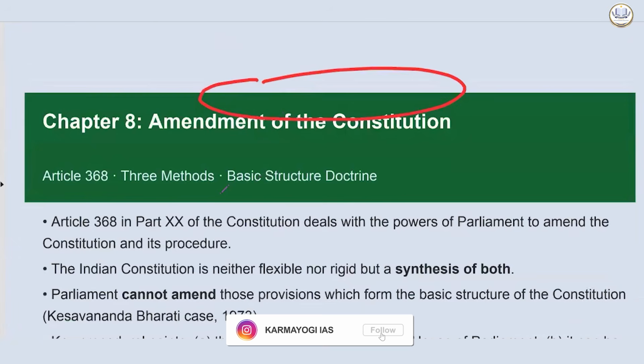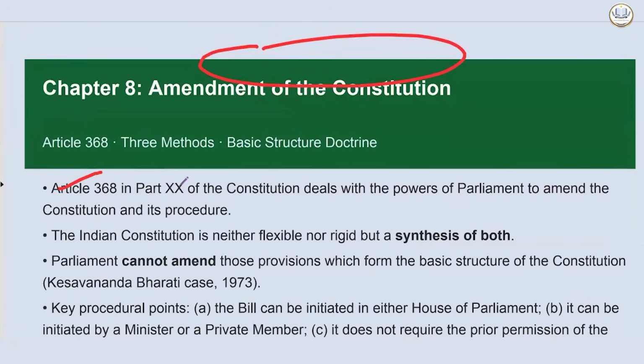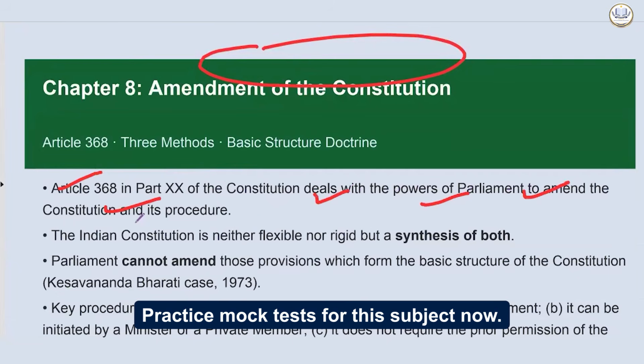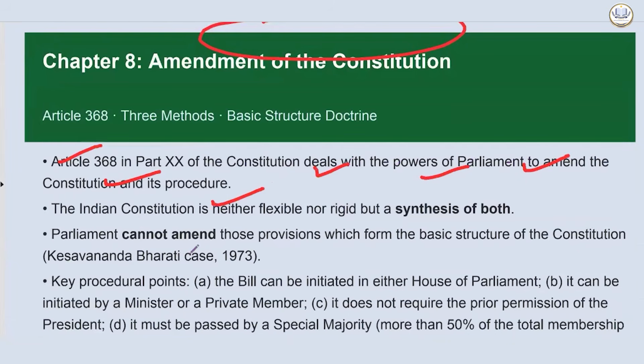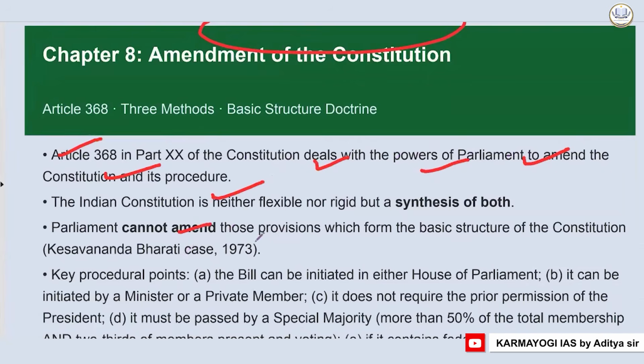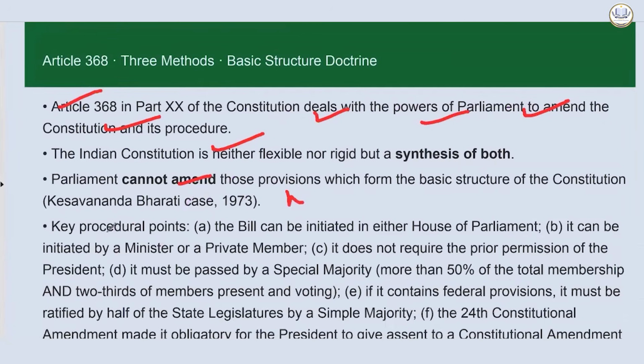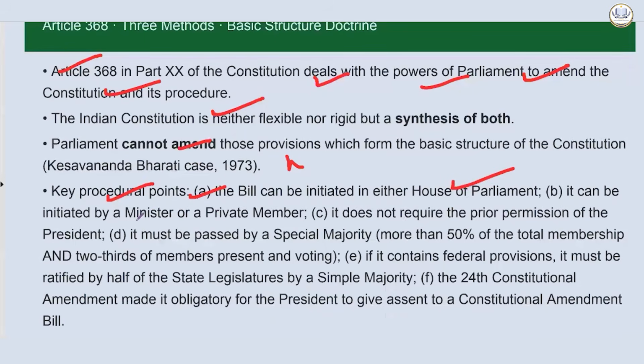Amendment of the Constitution. Article 368 in Part 20 of the Constitution deals with the powers of Parliament to amend the Constitution and its procedure. The Indian Constitution is neither flexible nor rigid, we know that. Parliament cannot amend those provisions which are in the basic structure doctrine. Key procedural points: the bill can be initiated in either House of Parliament. It can be initiated by a minister or private member. It does not require the prior permission of the president. It must be passed by special majority, more than 50%.